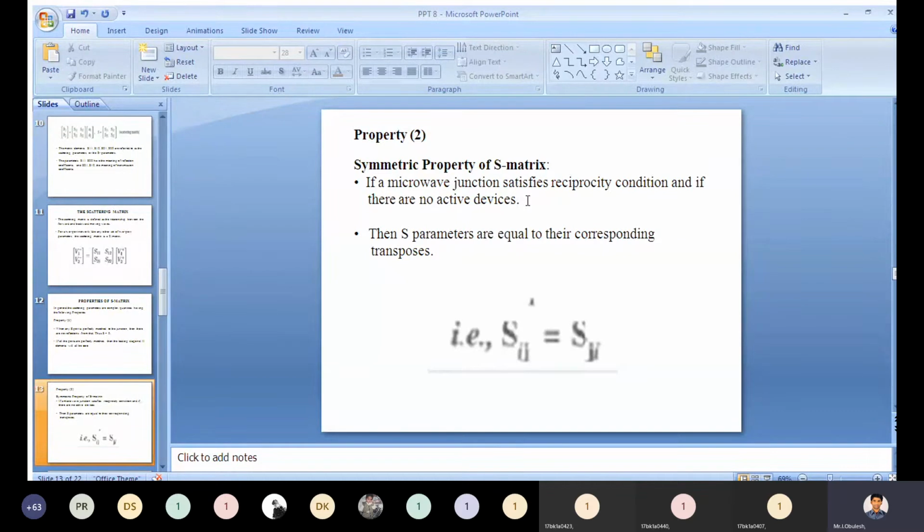That is, Sij equals Sji. This is property 2.